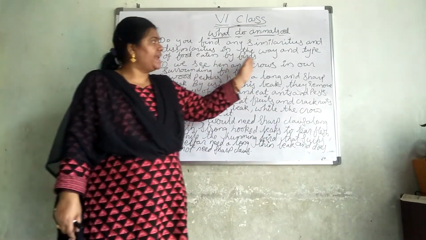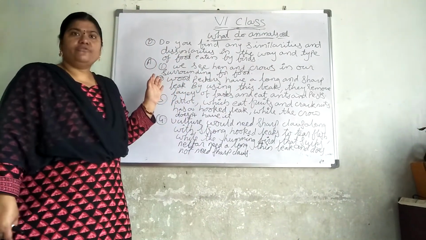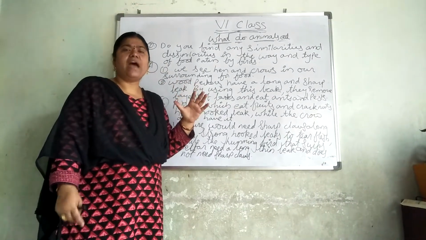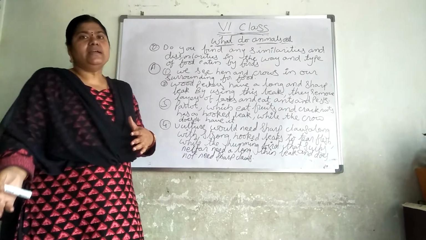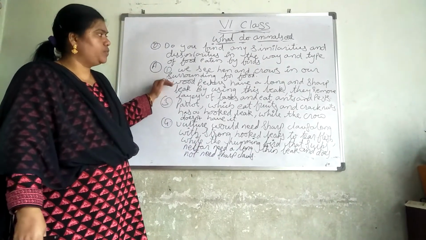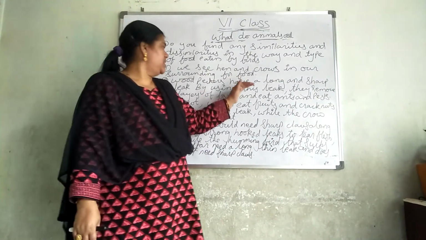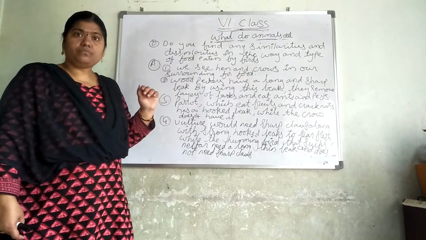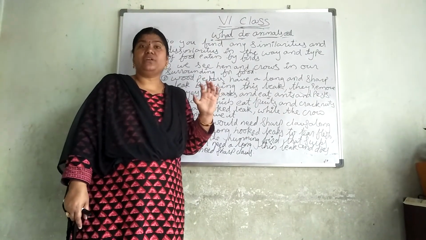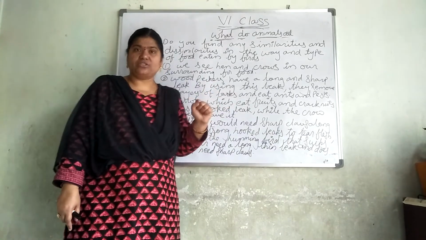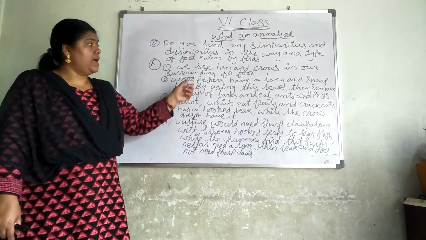So we see hen and crow in our surroundings for food. I hope you have an idea how the hen will eat and how the crow will take the food. Then woodpeckers. Woodpeckers have a long and sharp beak. Where can we see the woodpeckers? On the barks of the trees. What is their habit?